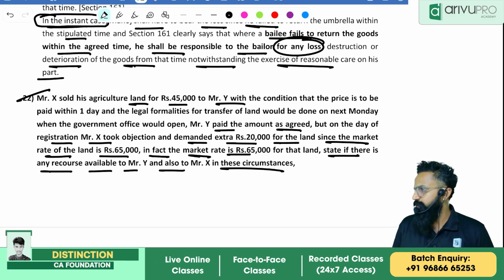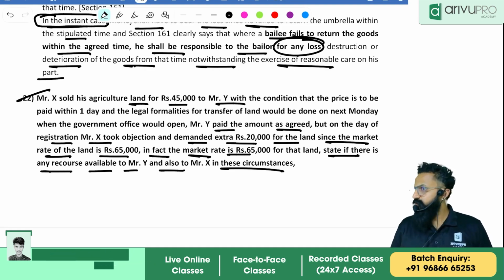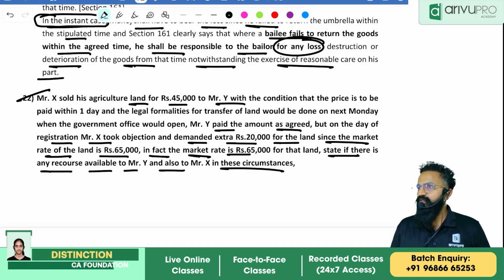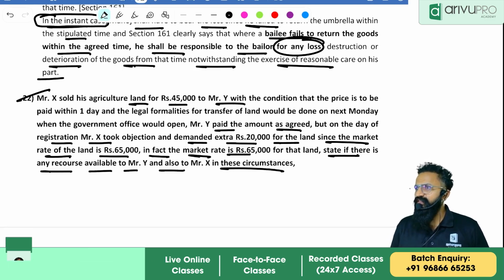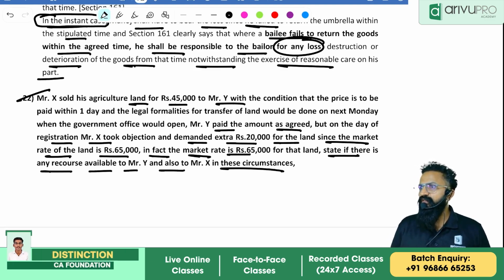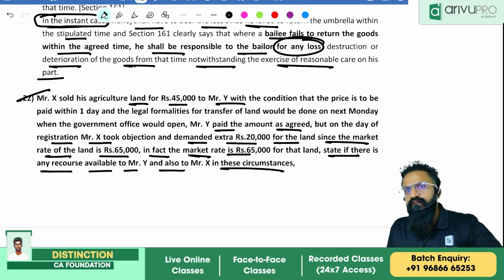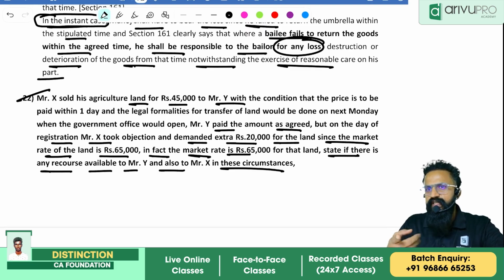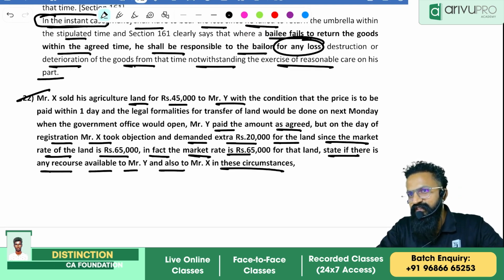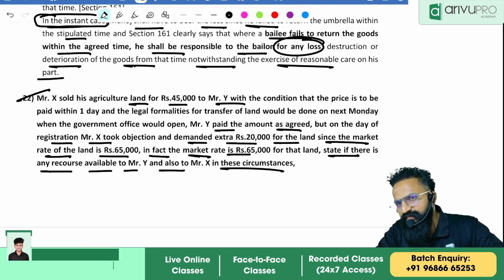What do you think? What is the provision? Darshan, what is the provision? Shiva, what is the provision? You wrote this? Arnav, what is the provision? No. Ganika? Sopam?